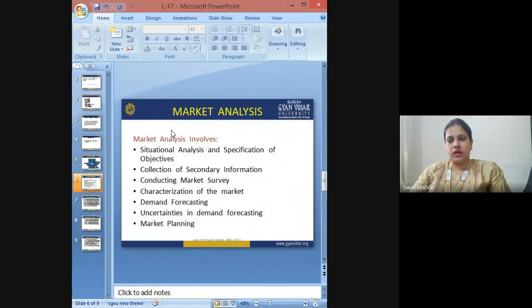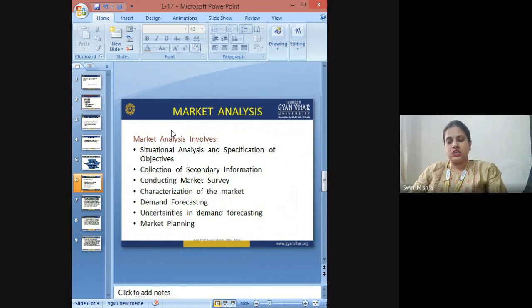After that, you conduct a market survey to find out the current requirement of that market and whether that project is actually needed in a market or not. Once the market survey is done and the results have been declared, characterization of the market is also very important.